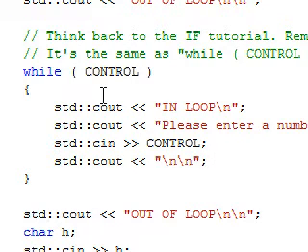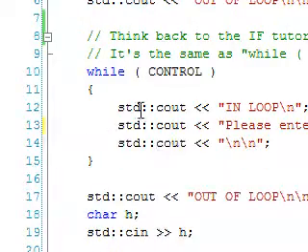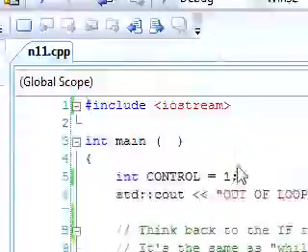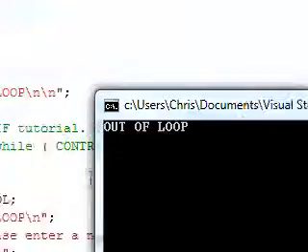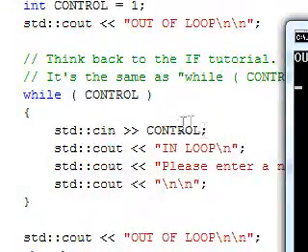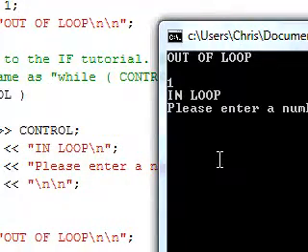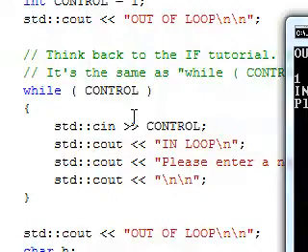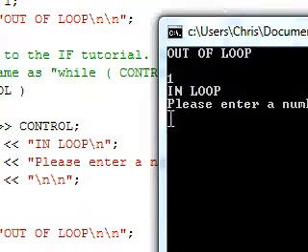So even if we took this away, let's just take this away, put it up here. Okay, now let's close this. So if our input was up here, let's play the program now. This time it only outputs out of loop because it's waiting for us to input, and after we input the thing, then it will output in loop. But if I press 1, it says in loop, and then please enter a number. We should have placed that back at the top as well, but we haven't.